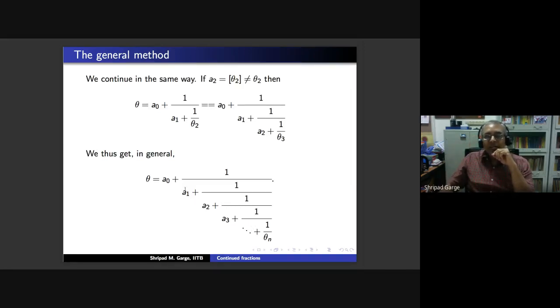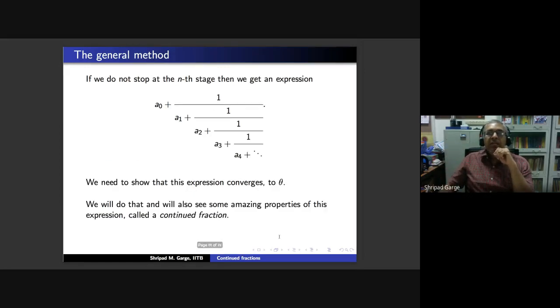But if you don't get theta n to be an integer at any stage, that means you will have to keep doing this, and so ultimately we get an expression of this type. If you do not stop at the nth stage, then you will have this a0 to be some integer plus 1 by this whole quantity. So this whole quantity is kept in the denominator, and the denominator, remember, is our theta 1.